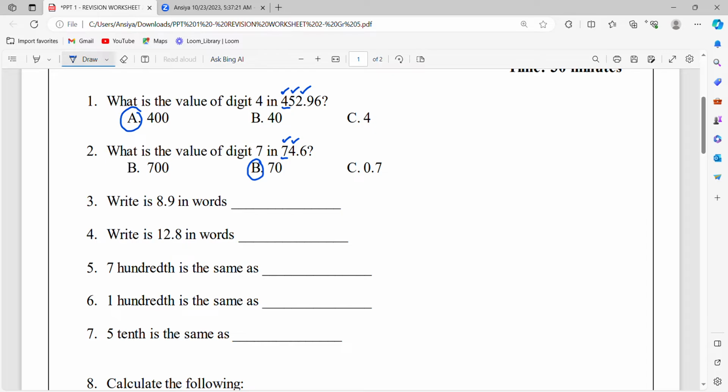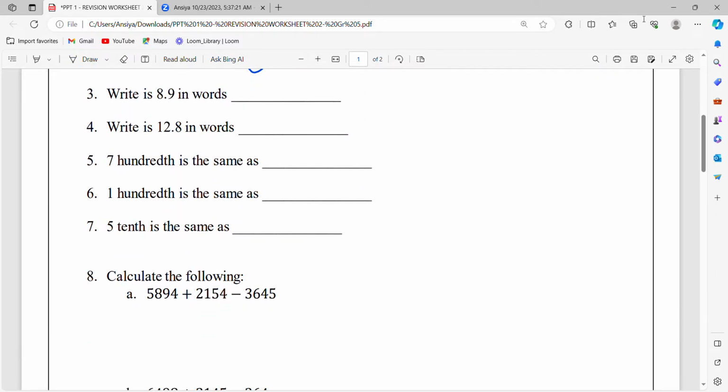Like that, when you see a number, check the place value and then decide the value of the digit. Next topic. It's about the spelling of the numbers. Write 8.9 in words or write 12.8 in words. To answer this well, you should make sure that you know all the spellings of numbers at least from 1 to 20. So here 8.9 is 8, E-I-G-H-T, point 9, N-I-N-E. Also 12.8. So please make sure that you know all the spellings of the numbers.